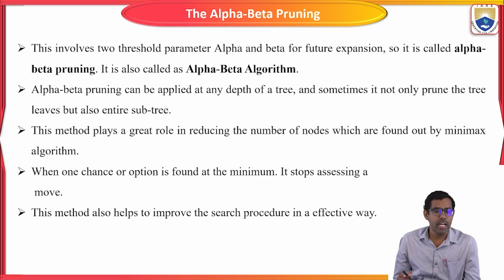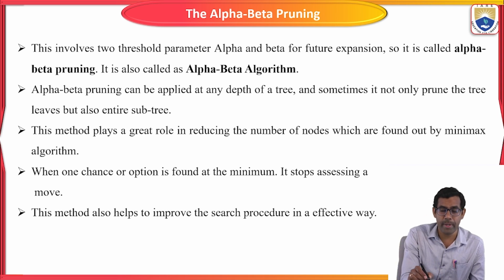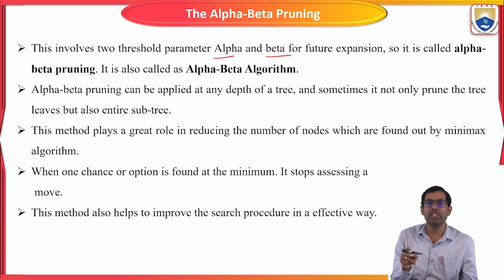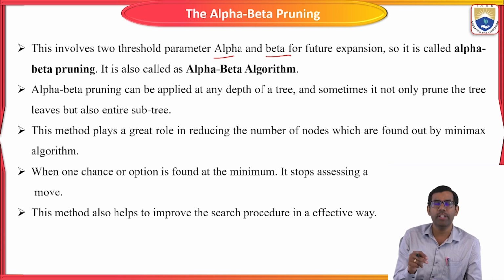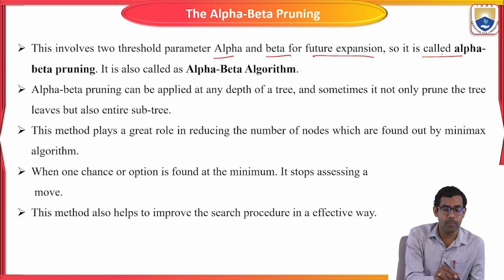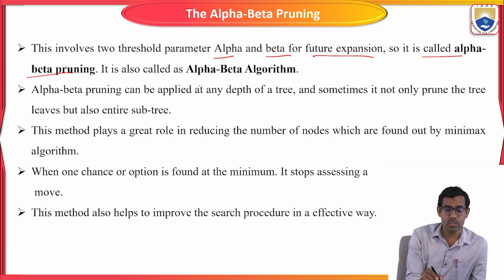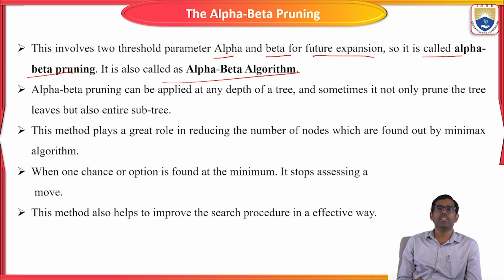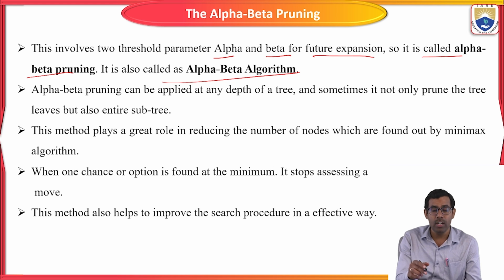This involves two threshold parameters, alpha and beta, for future expansions. Here we use two parameters in the min-max algorithm, named alpha and beta. It is also called the alpha beta algorithm. We always say alpha beta pruning in the min-max algorithm, and here we will call it the alpha beta algorithm.